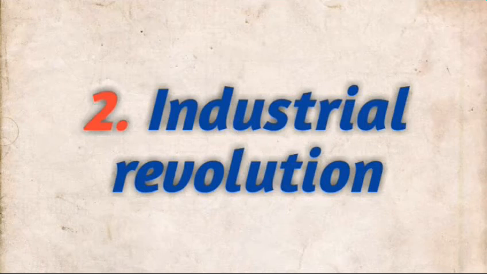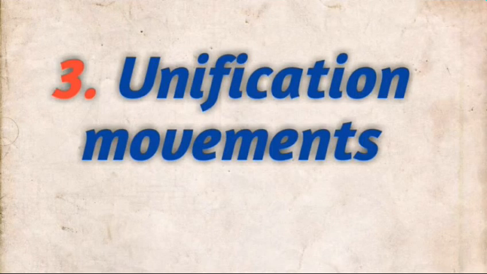After doing this, we will go for unification movements, that is unification in Italy and Germany. Who were the leaders during that movement, what were the policies, how did this movement impact other countries, and what was the end result of this movement? Did this movement stop in the middle, or did it achieve its goals?